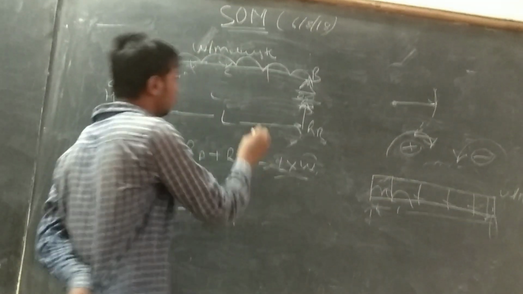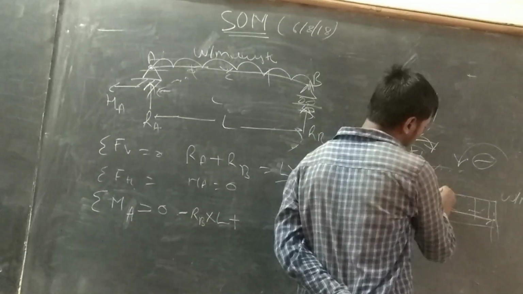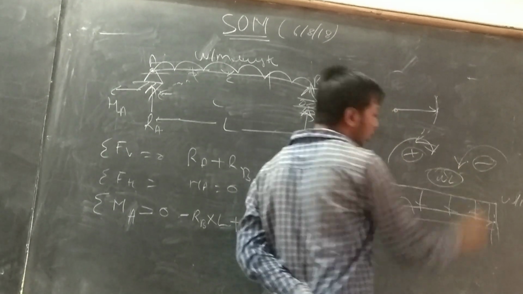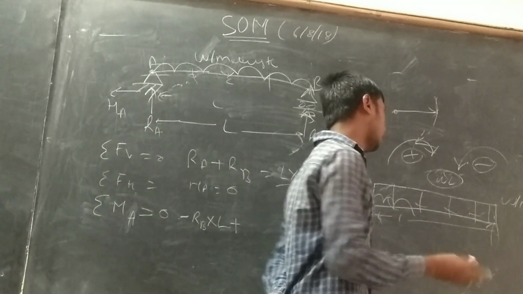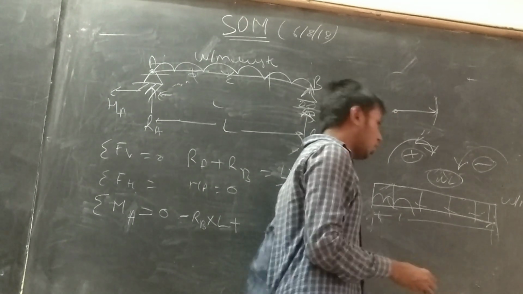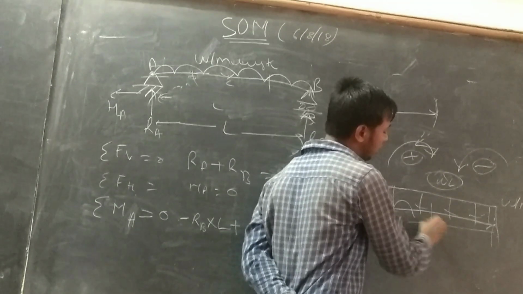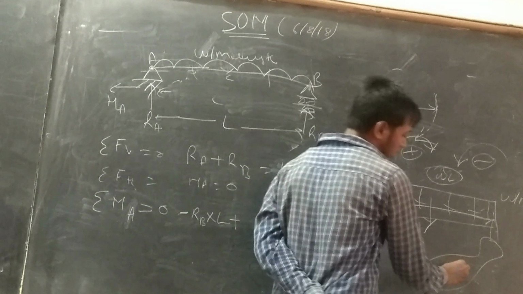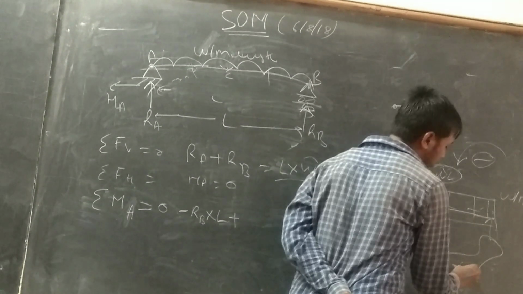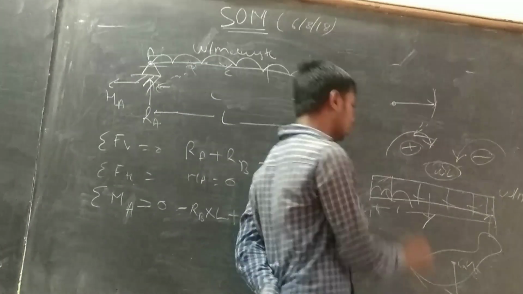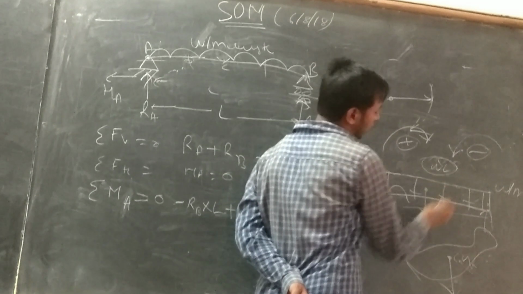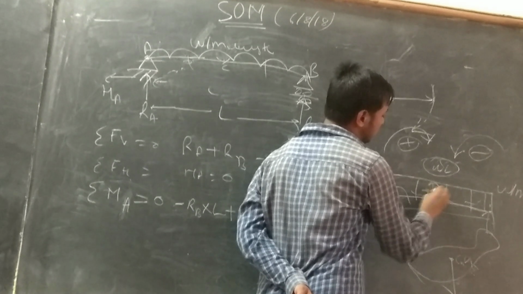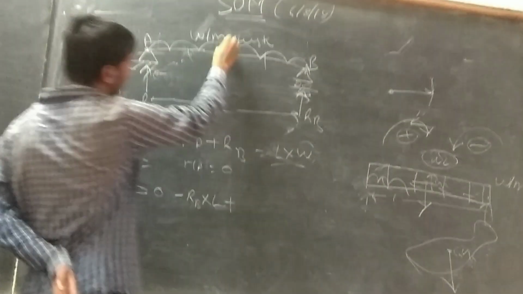For the UDL, the total load at this point B is W. Remember, for any existing structure, the total load is calculated as acting at the centre of gravity, the CG. If it is rectangular, then the CG will be at half of the width and half of the length.